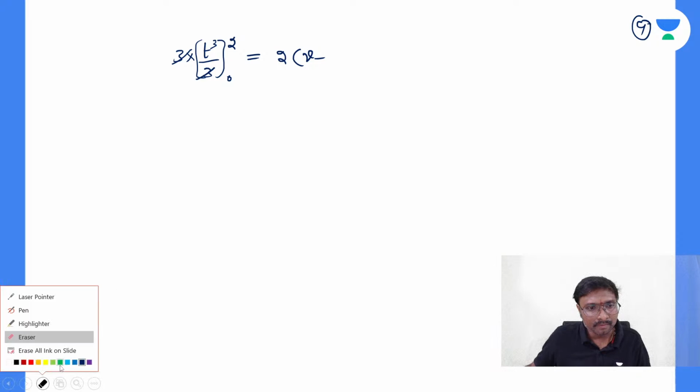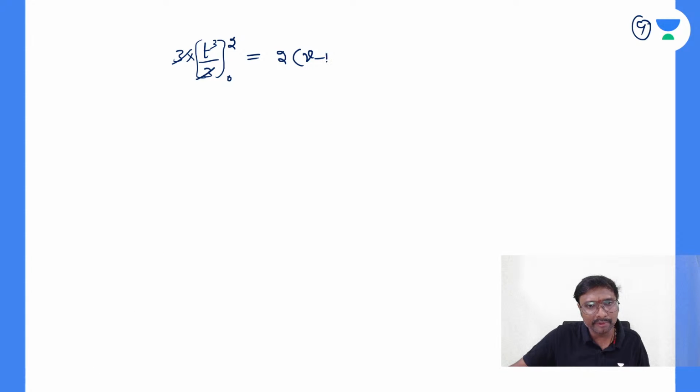This 3 cancels, limits 0 to 2 seconds, equal to mass 2 into final velocity minus the initial velocity 1.5, which is already given. So t cube means 2 cube minus 0 cube is equal to 2 into v minus 1.5. So you can say 2 square is equal to v minus 1.5.